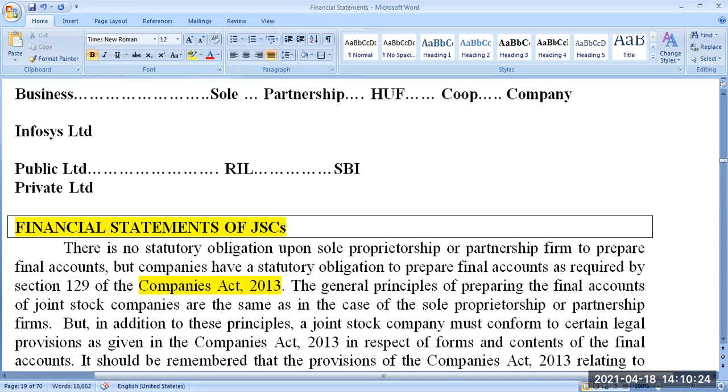Then now you have a confusion, sir. SBI is a government company, or government is having a stake in that. Reliance Industries, government is not having a stake in that. Then why do you categorize both into public limited company? It is true. SBI is not a government company; it's a public undertaking company. What do you mean by public undertaking and government? Public undertaking means SBI's shareholder is the general public. Not general public only. Government is also having a stake in that.